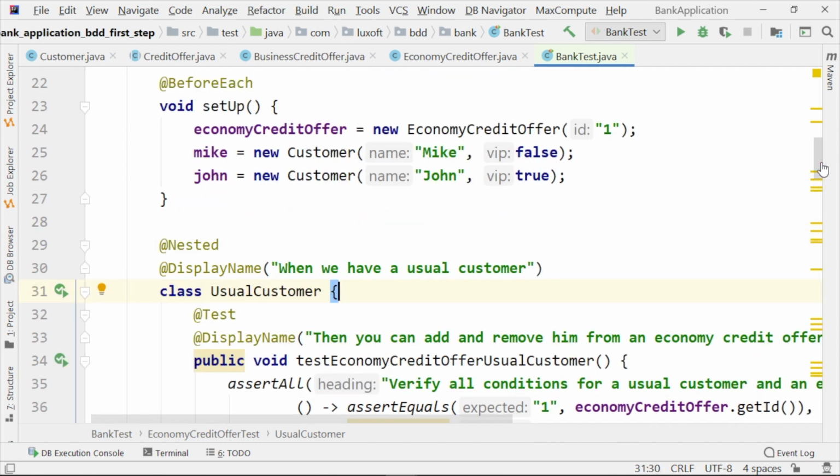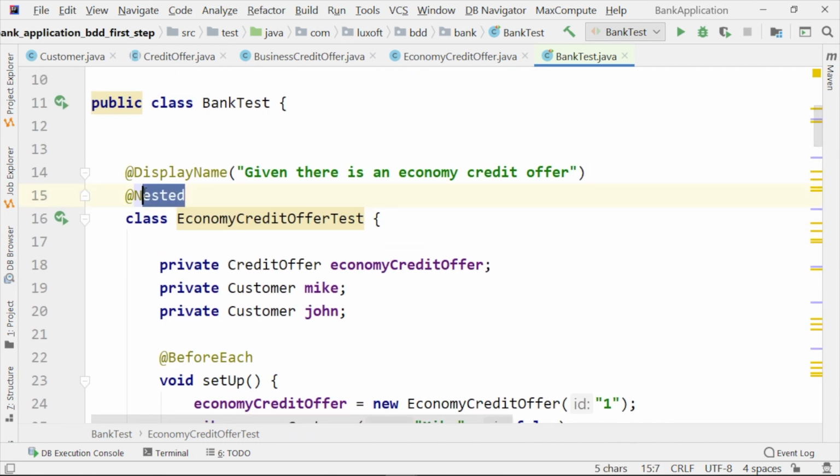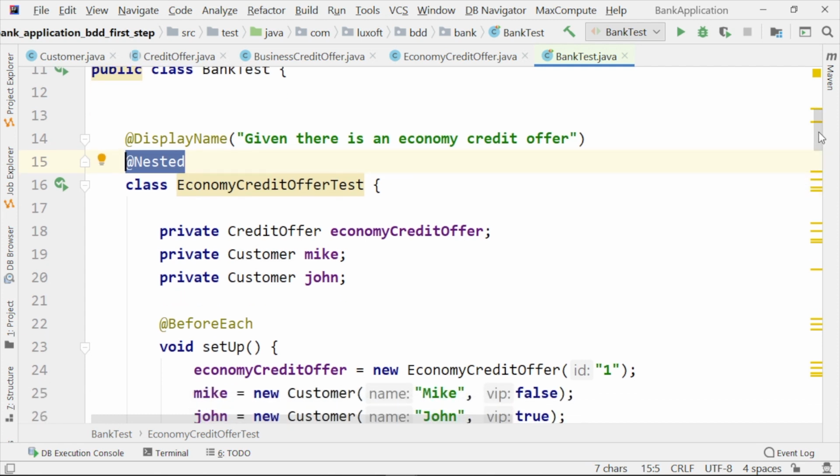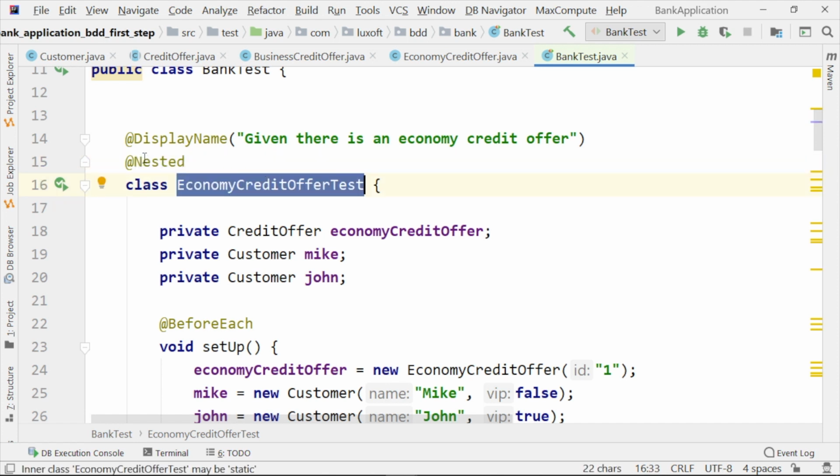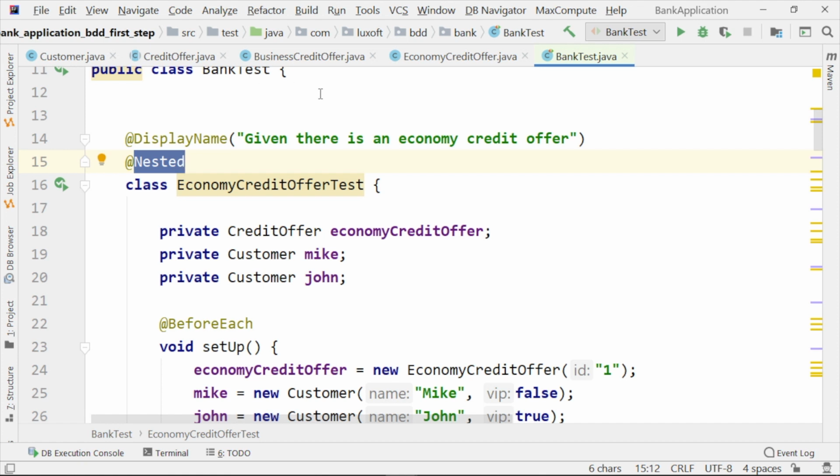And we also used nested tests. So this means a test inside another test. And remember, we have 4 types of tests. We have 2 credit offers, economy and business. We have 2 types of customers, usual and VIP. And we have 4 kinds of tests. And we have embedded them at nested level. So we have here economy credit offer test nested inside the big bank test.